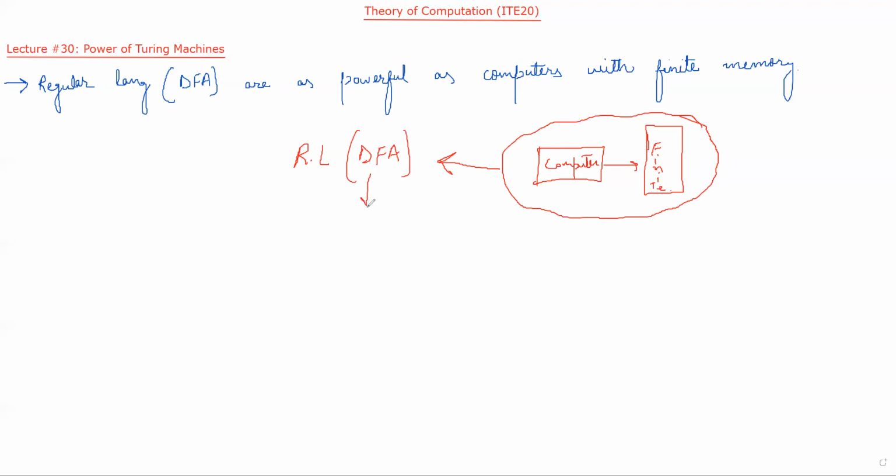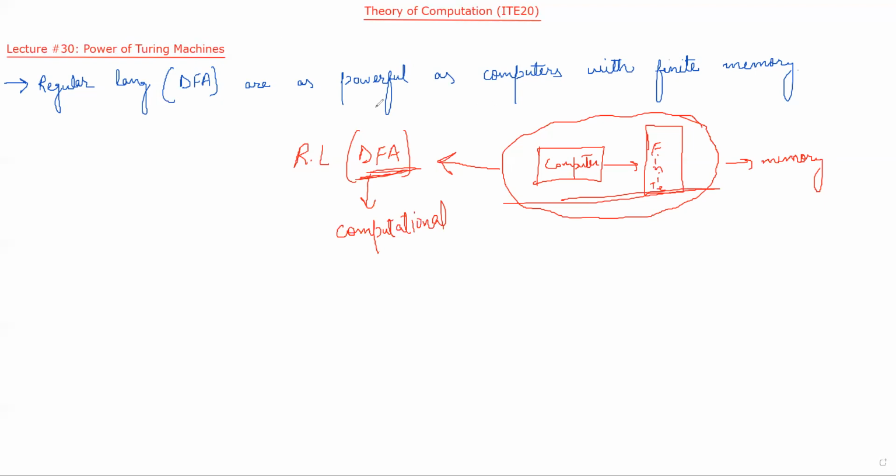What is a DFA? A DFA is basically a mathematical computational model. Whatever problems can be solved by a DFA, the same problems can be solved by a computer with finite memory.